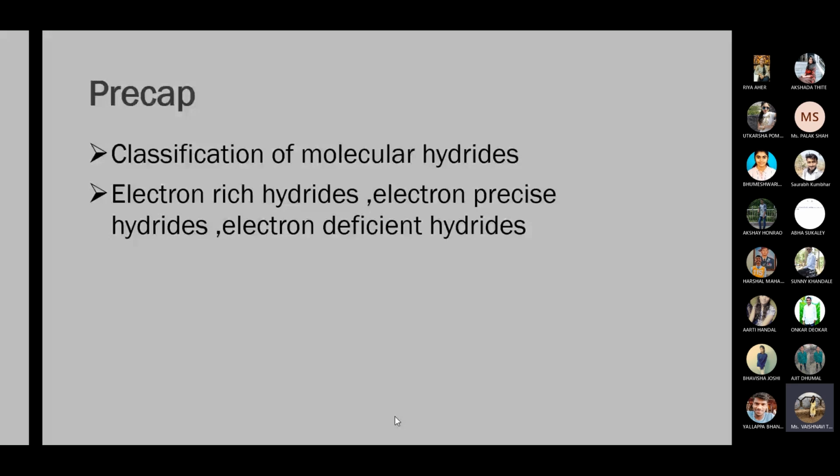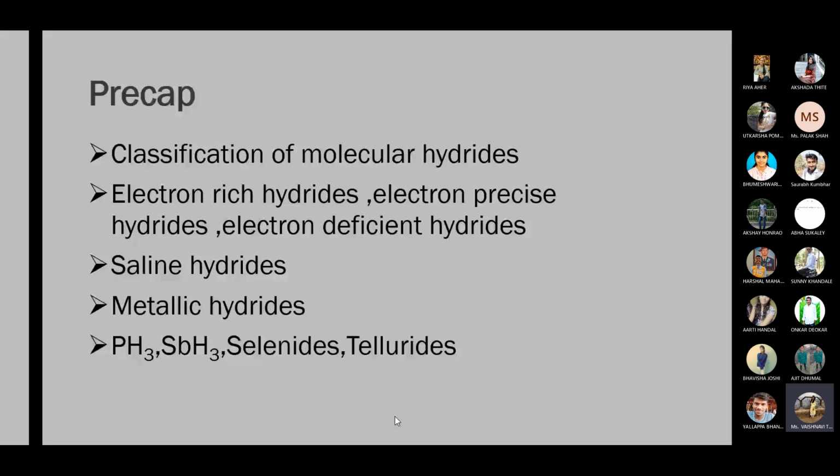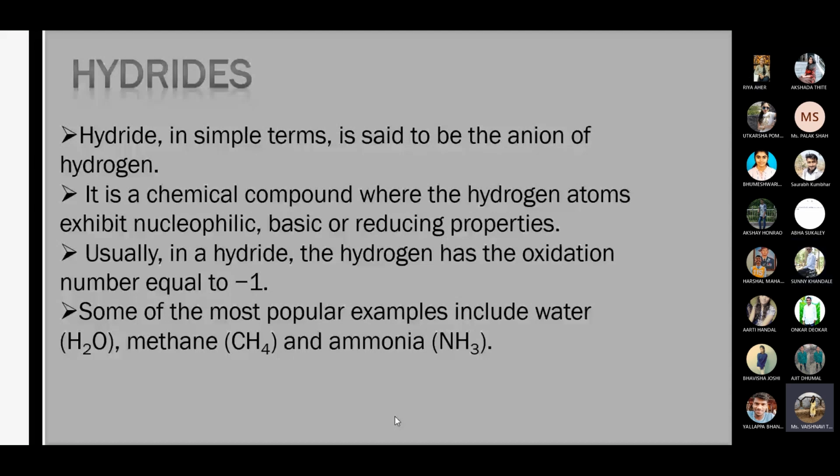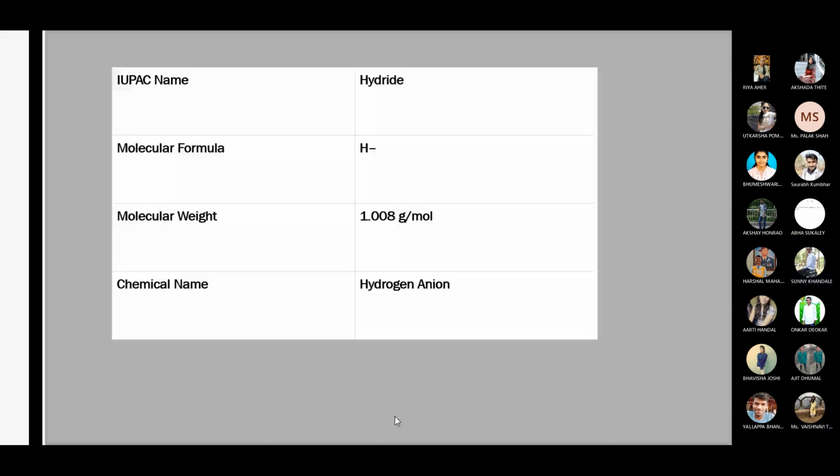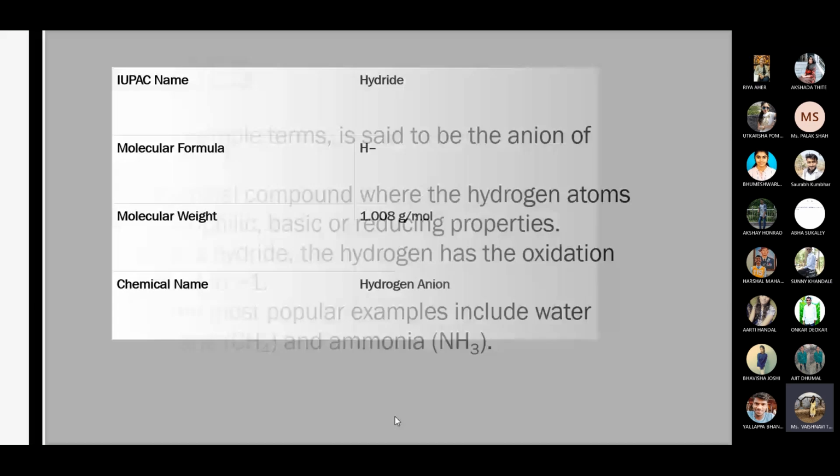PH3, SbH3, selenides and tellurides. These compounds and their reactions, properties and applications we will discuss in upcoming lectures. Is it clear to everyone? Yes, ma'am. So here it is given for the next lecture. Okay, we'll stop here.